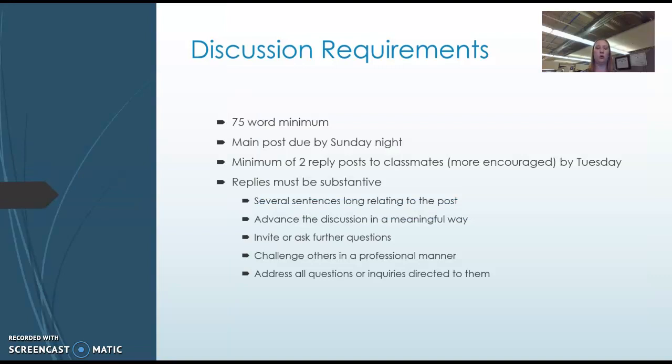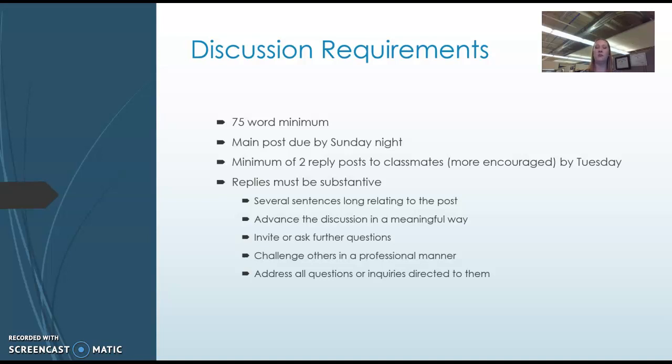Your discussions have a 75-word minimum. Your main post is due by Sunday night. There is a minimum of 2 reply posts required to your classmates, although you are welcome to make as many as you want, and those have to be done by Tuesday.